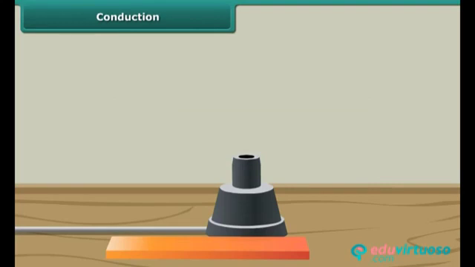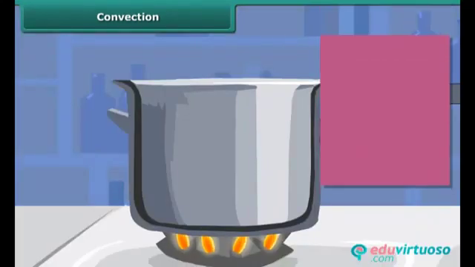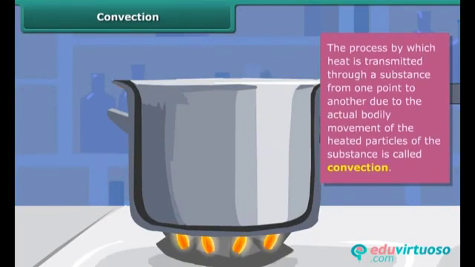Remember that there are 2 important conditions for heat to be conducted from one body to another. These are: the 2 objects should be in contact and their temperatures should be different. The process by which heat is transmitted through a substance from one point to another due to